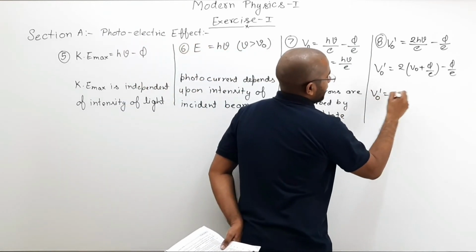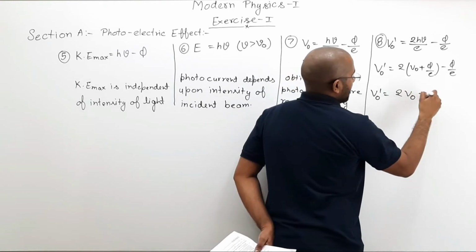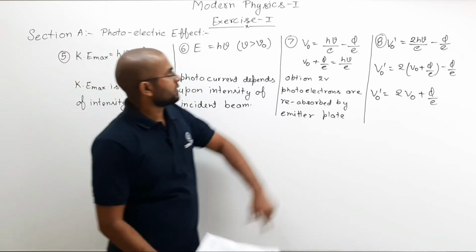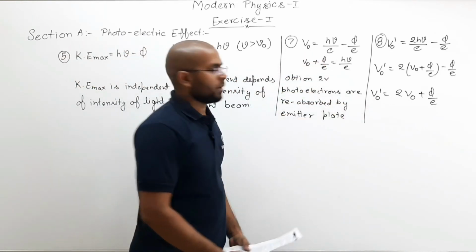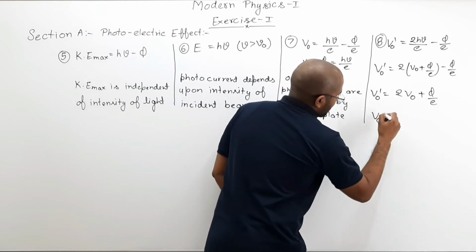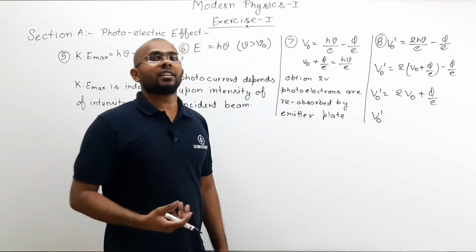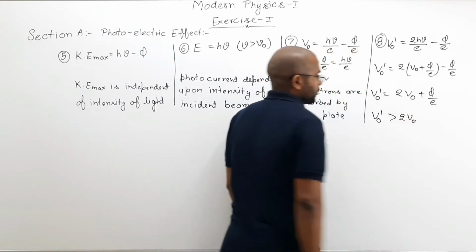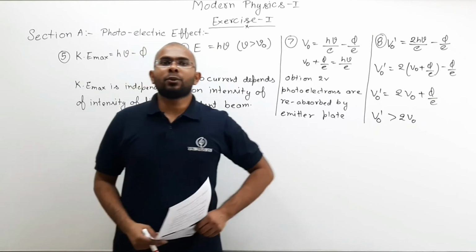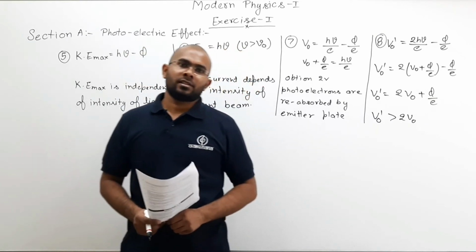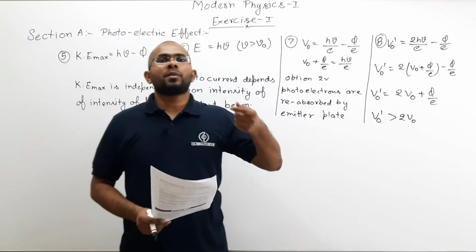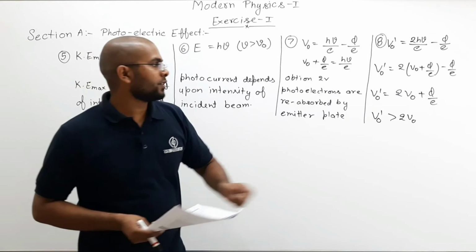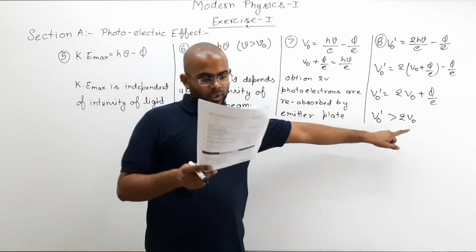V naught dash equals twice V naught plus φ by e, and compare this and this. So obviously this V naught dash is greater than twice V naught, meaning if you double the frequency, then the new stopping potential will be more than double of the original stopping potential.